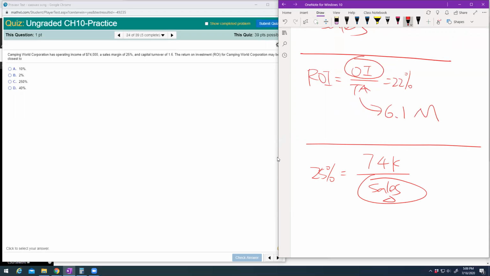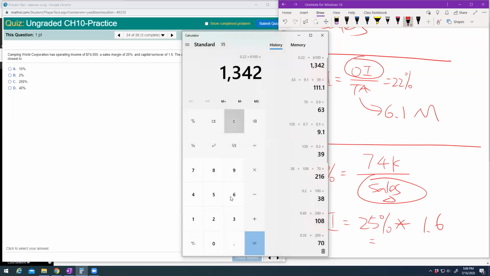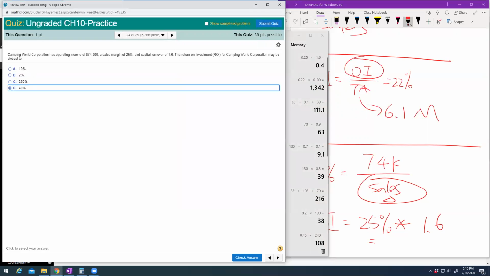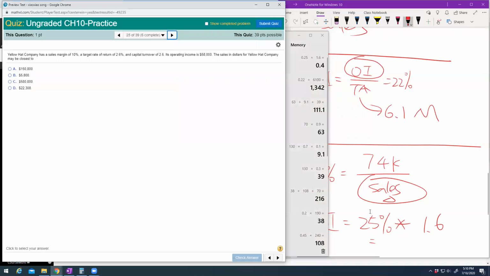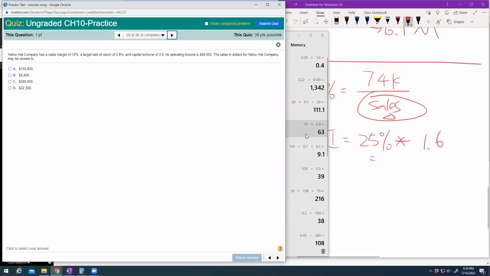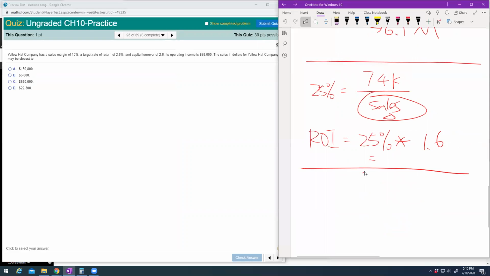Asking about your ROI. ROI equals sales margin times your turnover. So it will be 25% times 1.6, which gives me 40%, right? So you can see how I test you. Once you understand the formula, you will be a 10. I don't worry about you actually.